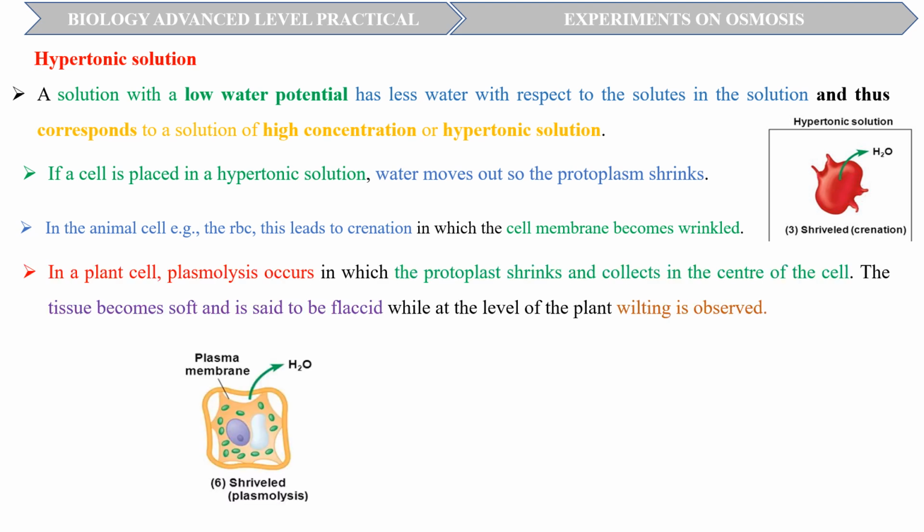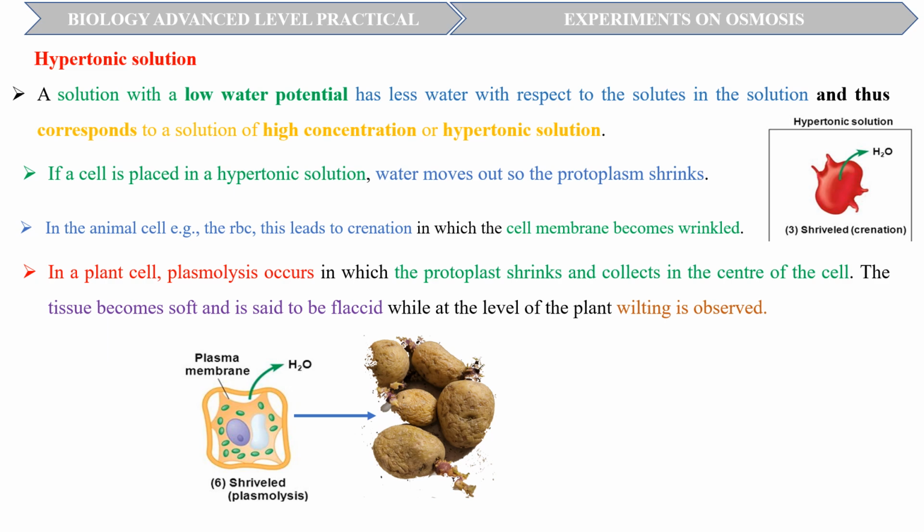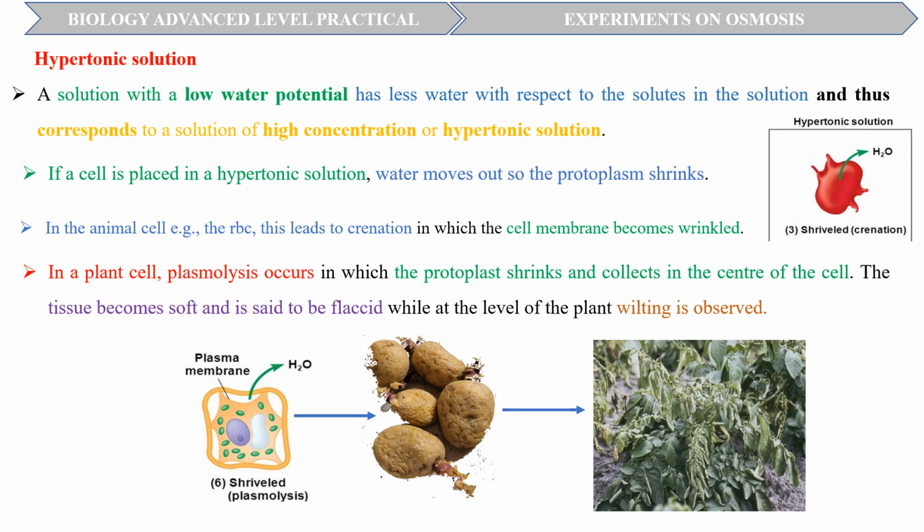For plant cells, the exit of water from the cell leads to plasmolysis, in which the cytoplasm shrinks and collects at the center of the cell, away from the cell wall, and the vacuole virtually disappears. The tissue with plasmolyzed cells becomes soft and is said to be flaccid, a condition called flaccidity. At the level of the whole plant, plasmolysis is manifested by wilting, in which the cells lose their turgor and the plant structure droops.